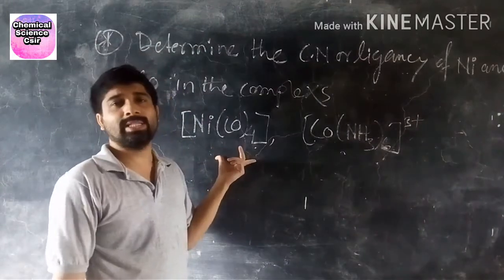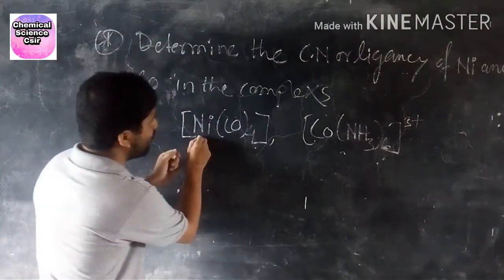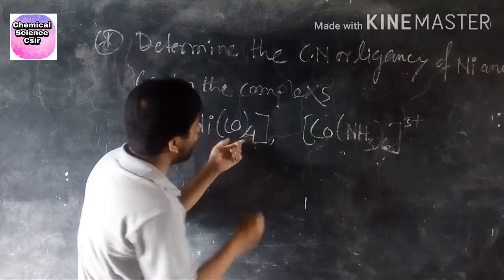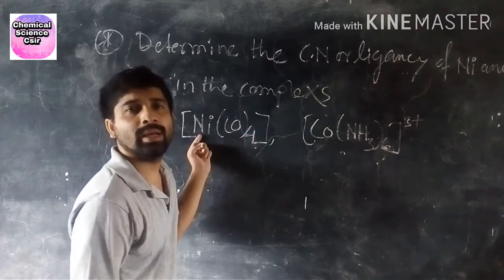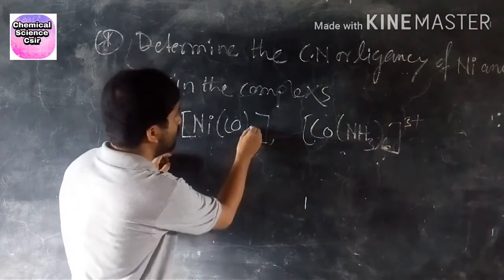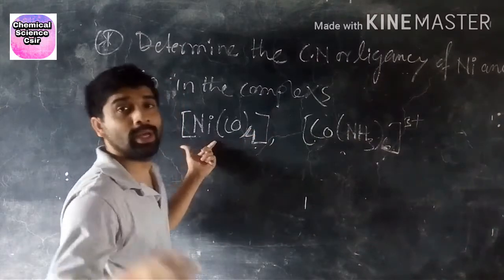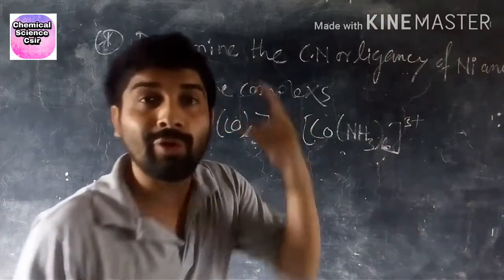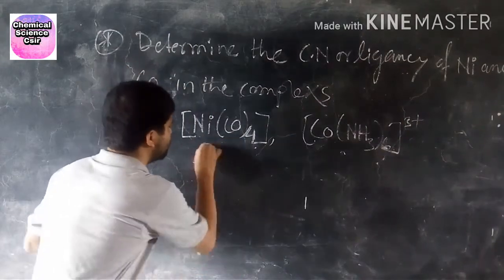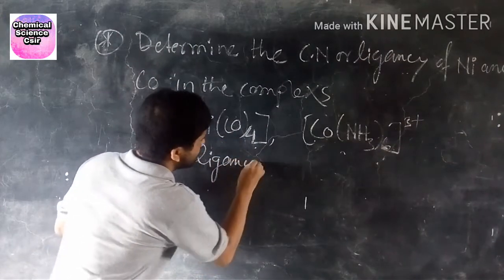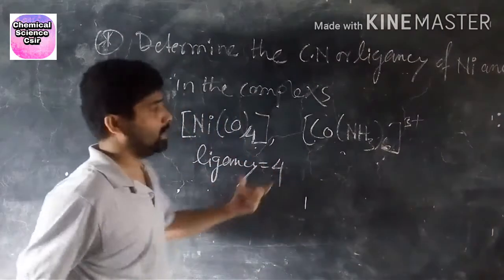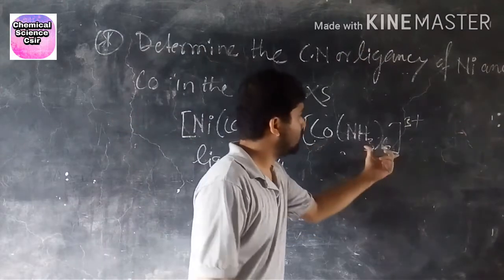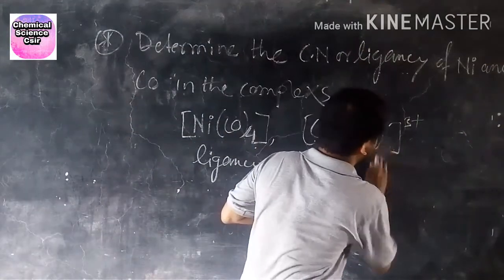Now, how to find out the coordination number or ligancy? First of all, look at this complex. How many ligands are attached to the nickel? 4. That's why the ligancy is 4. So for the first complex, the ligancy is 4. Now in the second complex you have to see it has 6.